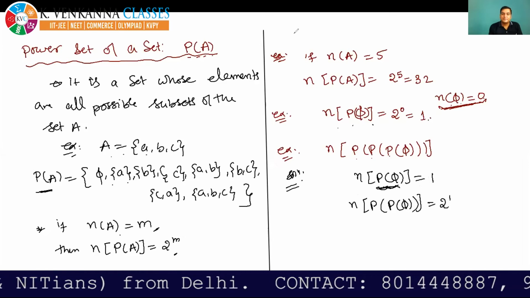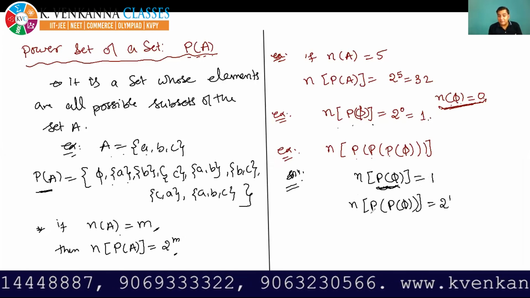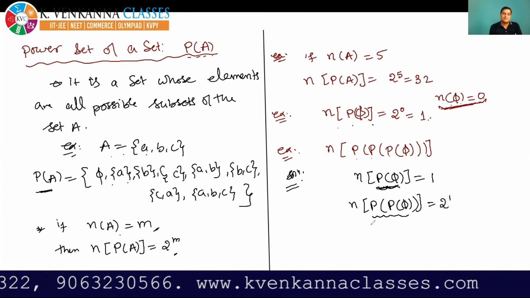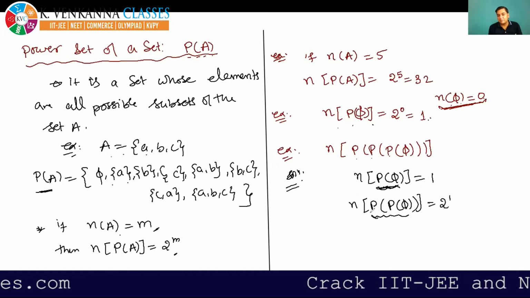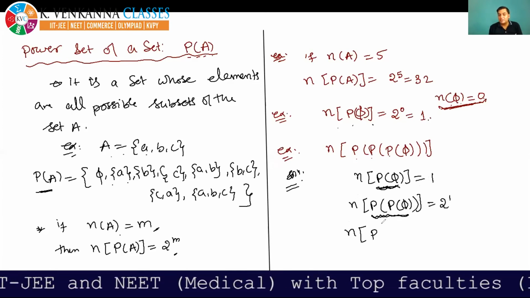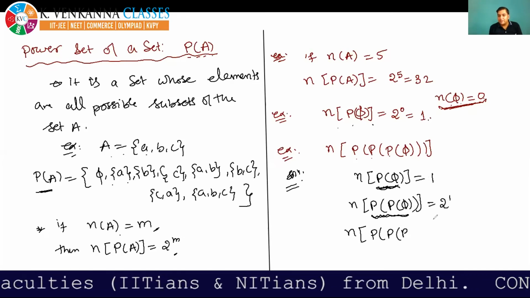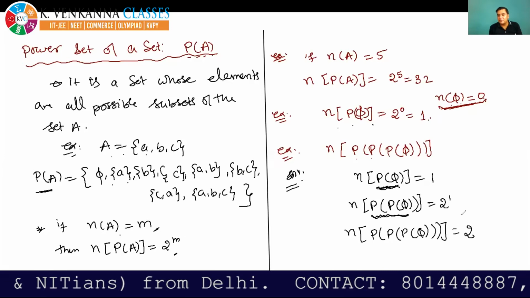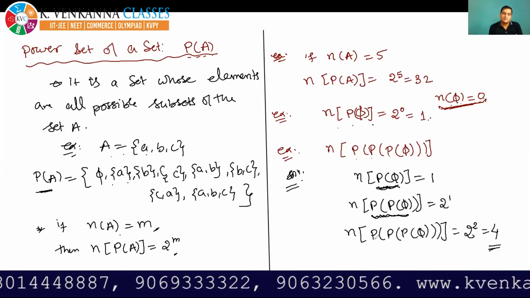Okay, next. Again, I have to take the power set of this set, so again, according to the formula, it will be 2 to the power 2, and your answer is 4.